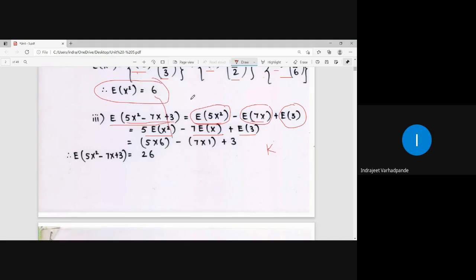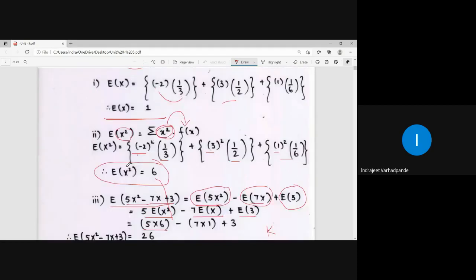Expectation of x मेरे पास पहले से है. 5 into 6 is 30. 30 minus 7 plus 3, that will be giving you the answer as 26. So how we calculated the value for expectation of this particular term? 5x square minus 7x plus 3. That answer can be calculated by distributing the property of expectation over plus or minus.